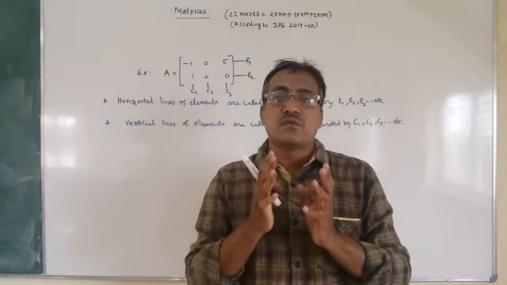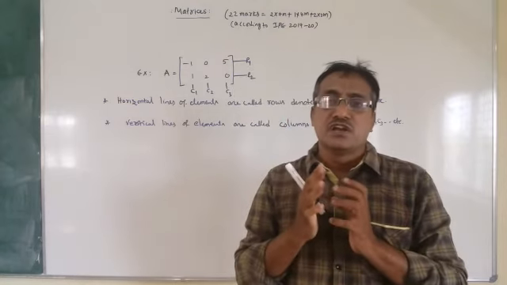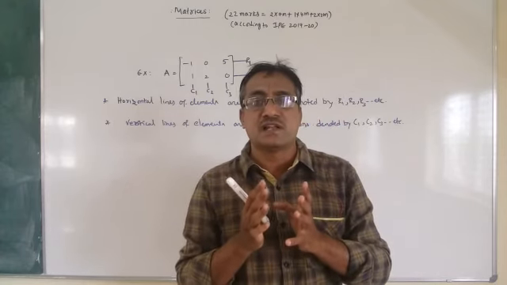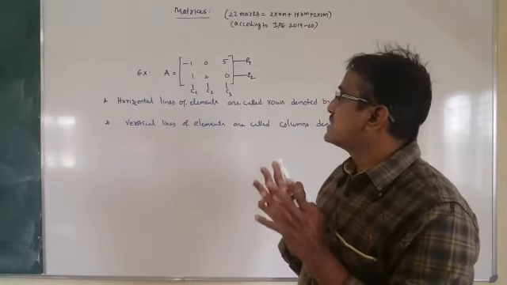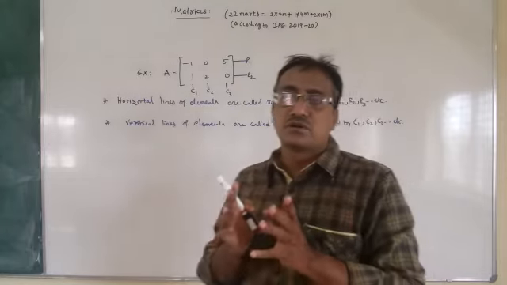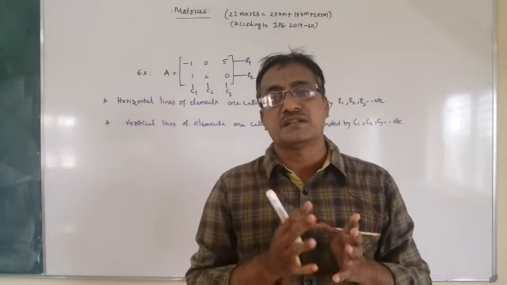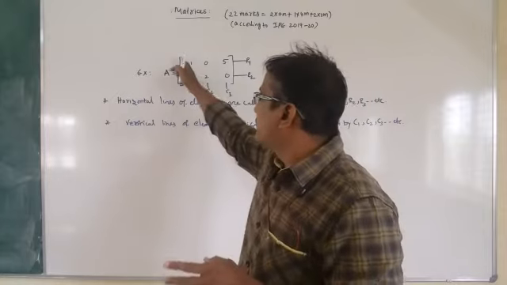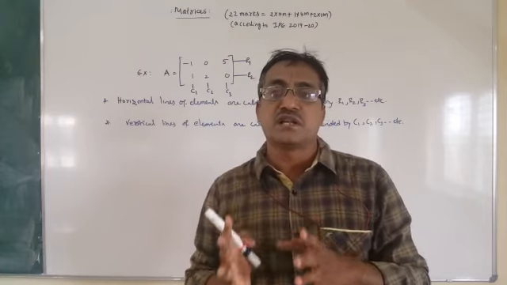In general, we read a matrix in horizontal lines. If you have to read the matrix, you read it like this: capital A is equal to matrix -1, 0, 5, 1, 2, 0. That is how you need to read the matrix. Capital A is equal to matrix means you have to begin with a square bracket.